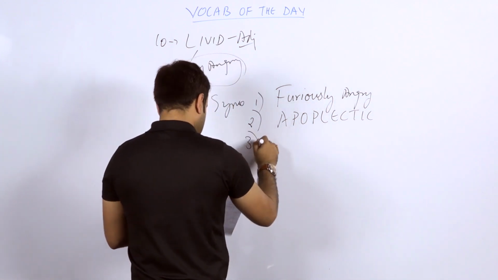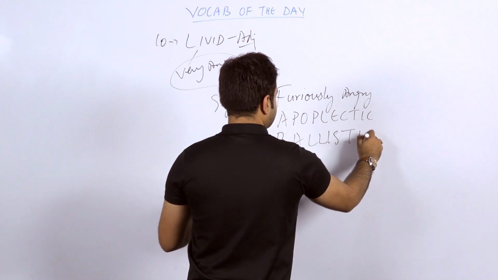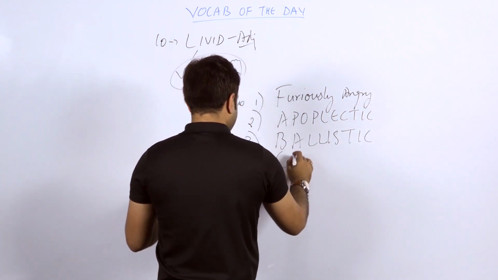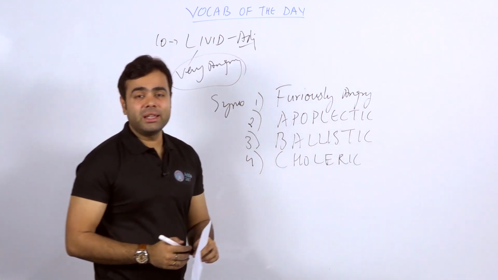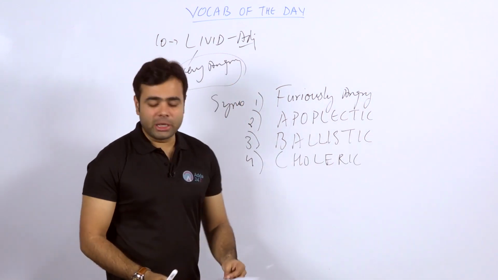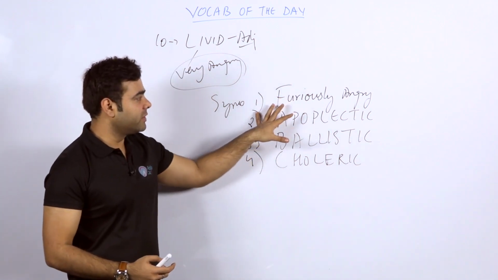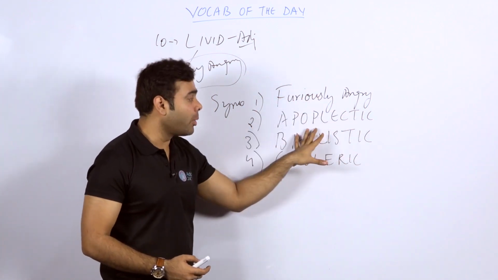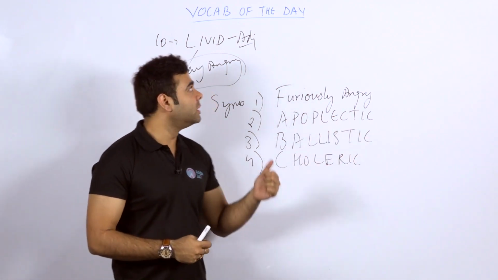The third word which I have taken is ballistic. The fourth word is choleric. When a person is very angry and just unable to control his emotion in the form of furious acts, you can use these words: furiously angry, apoplectic, ballistic, and choleric. So these are exactly the synonyms to the word livid.